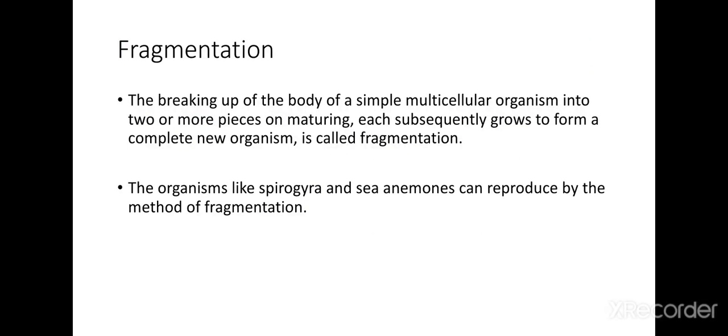Next method is fragmentation. What is fragmentation? The breaking up of the body of a simple multicellular organism into two or more pieces. On maturing, each piece subsequently grows to form a complete new organism, which is called fragmentation.